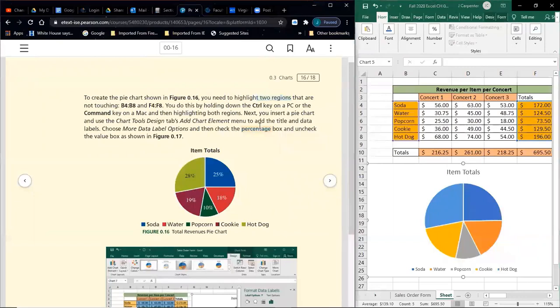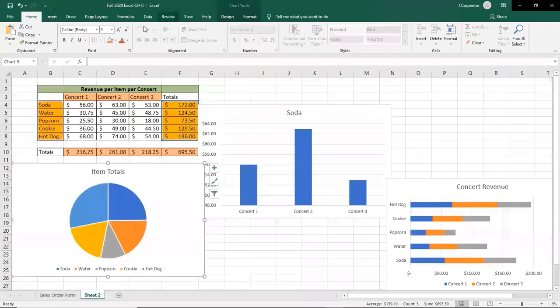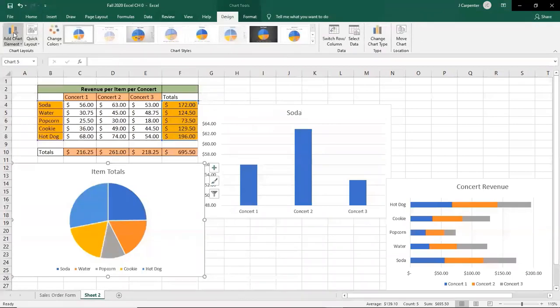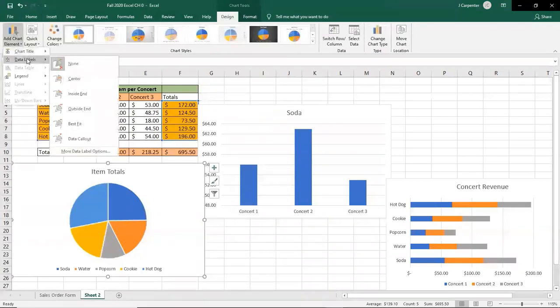So that's what we're talking about, going to Chart Tools Design tab, add chart element, then add title and data labels. So again, chart tools design, add chart element, data labels. Now you get to choose where they're located. So do you want them on the outside? Do you want them on the inside? Do you want them centered?